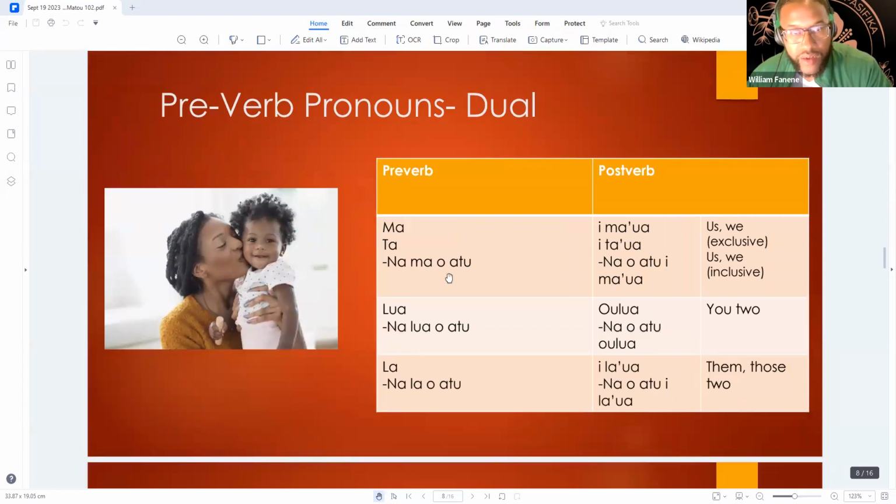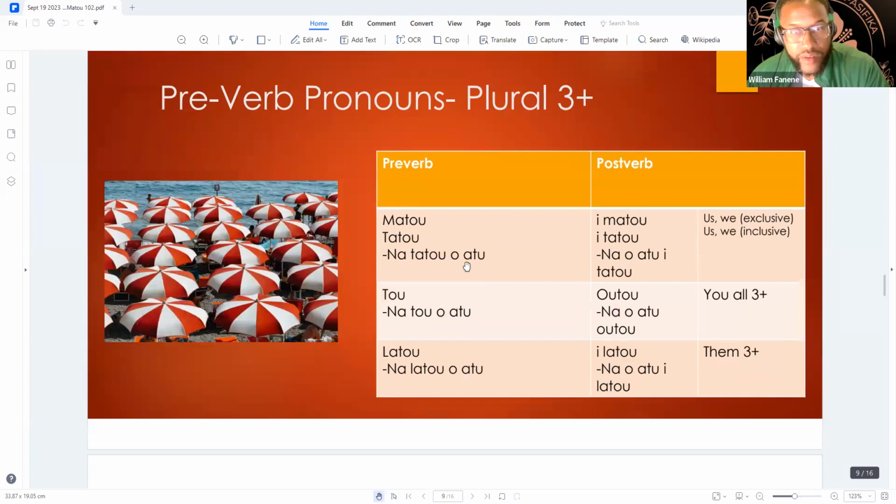The dual pronouns. The plural version of go is o, and this should actually have a on all of these. So the plural version of go is o. So na mao atu. So we went. Me, us two, we went. Or na tao atu. We went, just us two. Na luo. You two went. Y'all went. Na lao. Them two. They went.